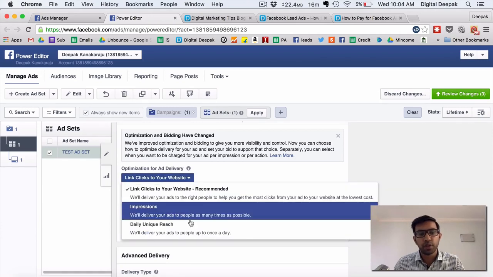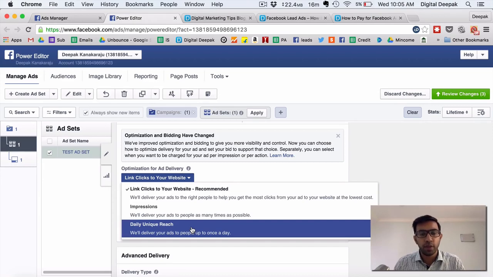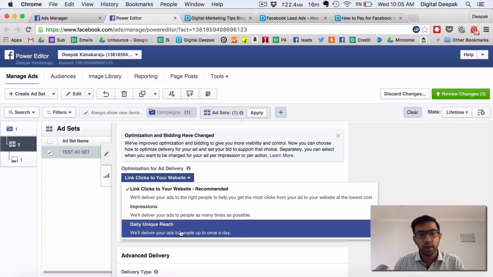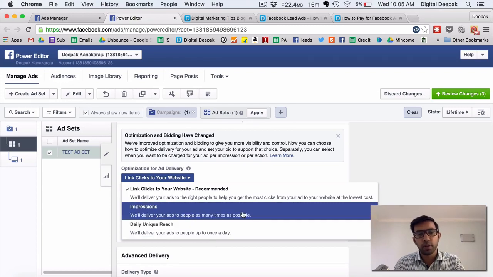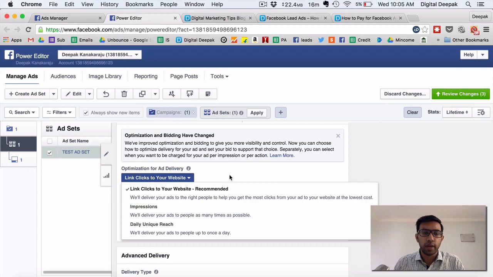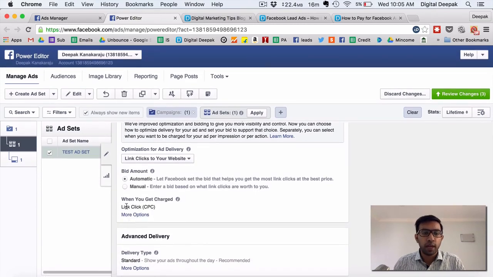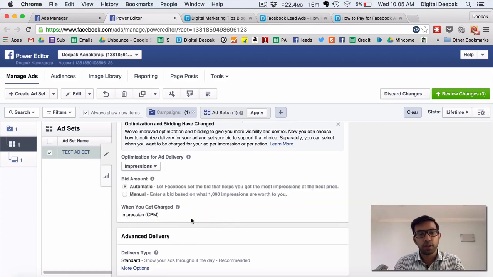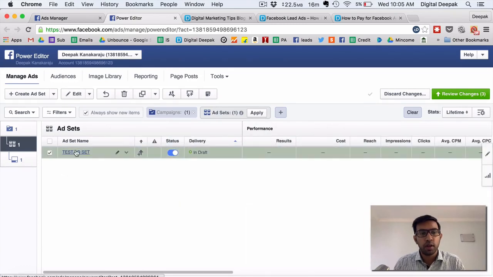So you can optimize the ad delivery for link clicks to the website. You can optimize it for impressions, or you can optimize for maximum daily unique reach, right? So we will deliver your ads to people up to once a day. This is like only once a day. So we will deliver ads to people as many times as possible. This is for impressions. So link clicks to the website, this is what we started the campaign with. So here Facebook will optimize. Facebook will only show the ads to people it thinks are most likely to click on the ad, right? And you get charged whenever someone clicks on your link. So this is CPC based. So if you select impressions, you will be charged for every 1000 impressions. So this is CPM. CPM is cost per mil, also called cost per 1000 impressions.